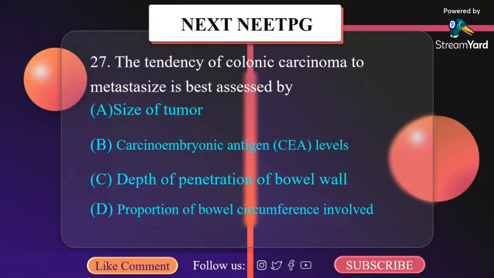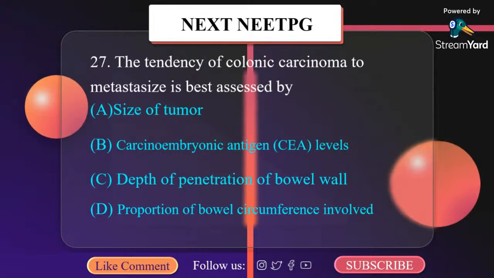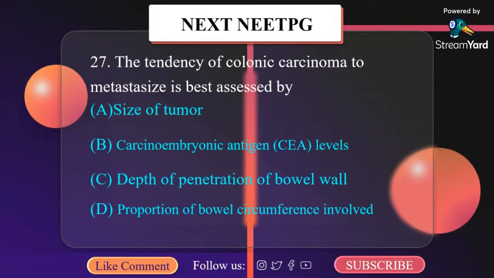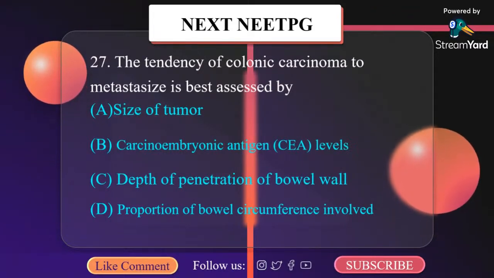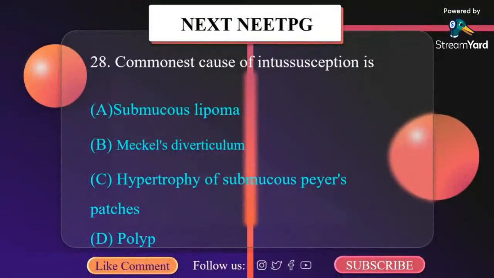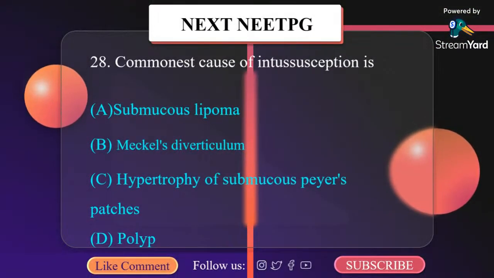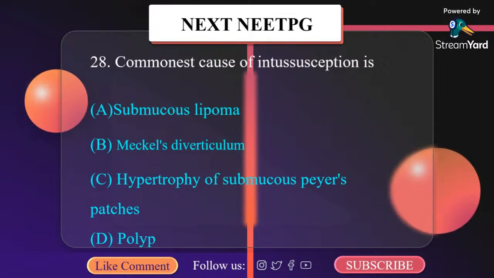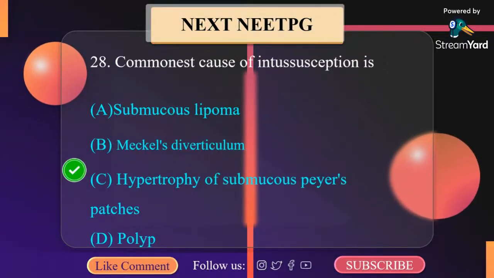Now, the tendency of colonic carcinoma to metastasize is best assessed by: A. Size of tumor, B. Carcinoembryonic antigen level, C. Depth of penetration of bowel wall, D. Proportion. It is depth of penetration of bowel. Commonest cause of intussusception is: submucous lipoma, Meckel's diverticulum, hypertrophy of submucous Peyer's patch, D. Polyp. It is hypertrophy of submucous Peyer's patch.